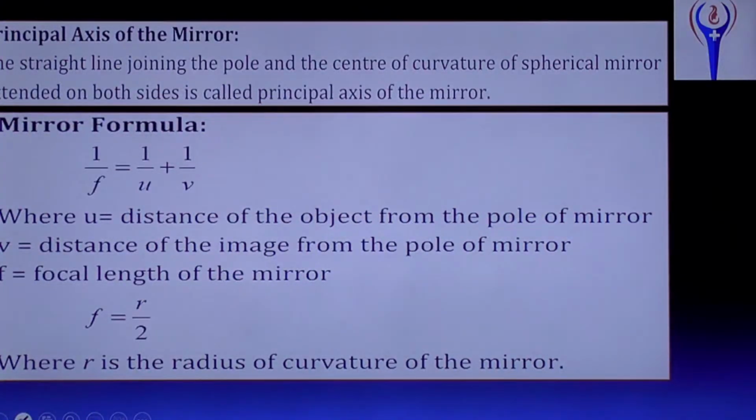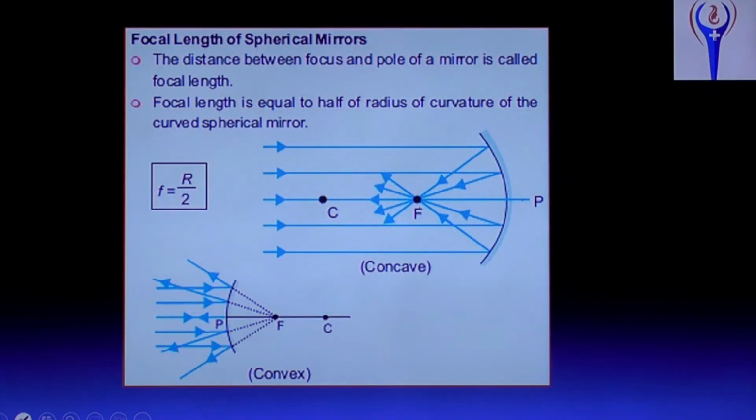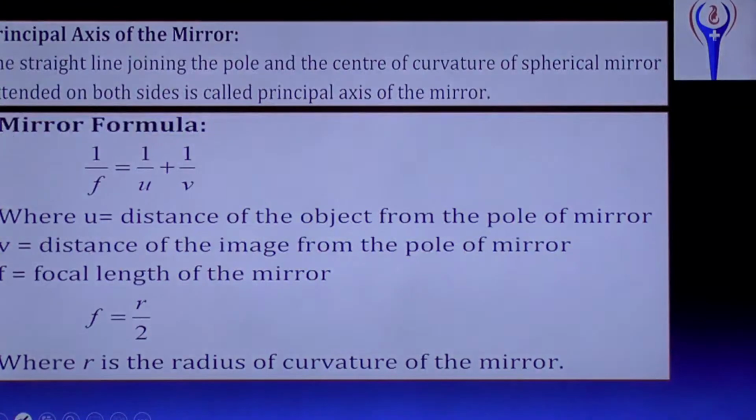Next, the principal axis of the mirror. The straight line joining the pole and the center of curvature of the spherical mirror, extended on both sides, is called the principal axis of the mirror. And the mirror formula is 1 by f equals 1 by u plus 1 by v.